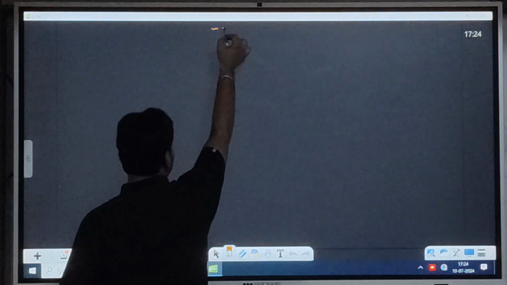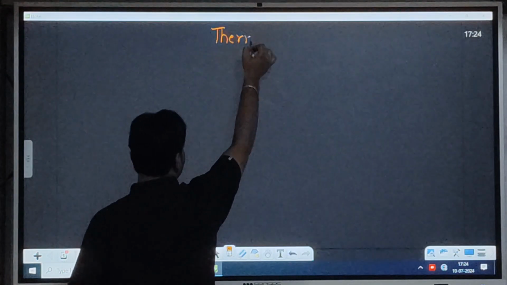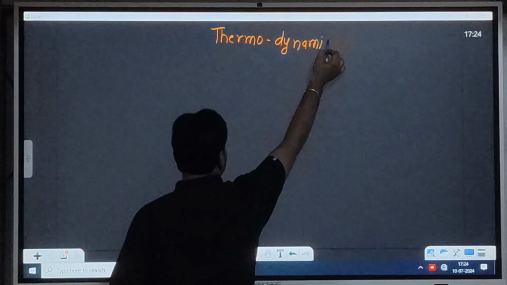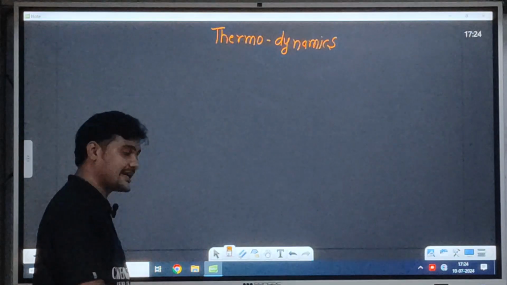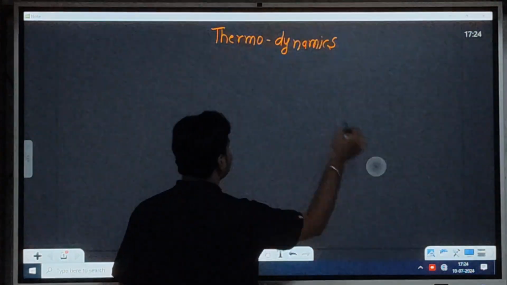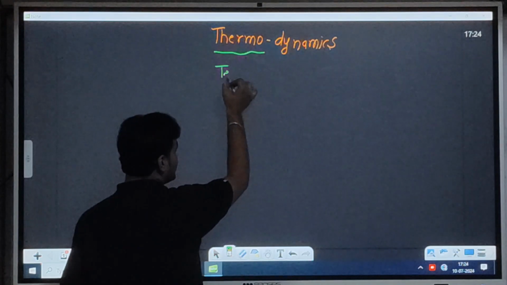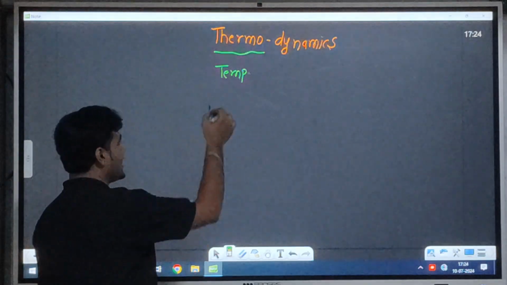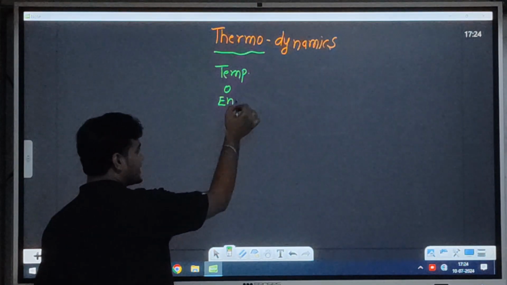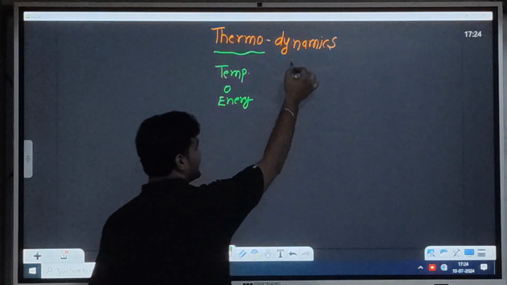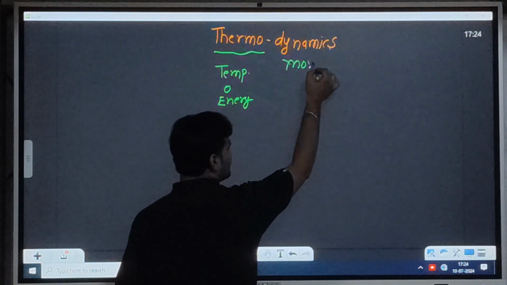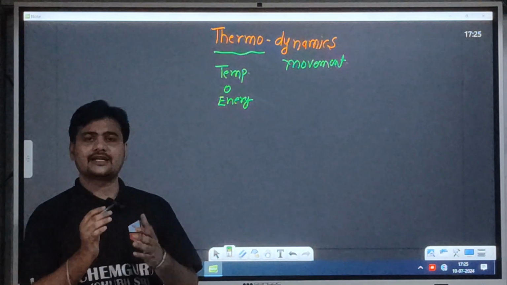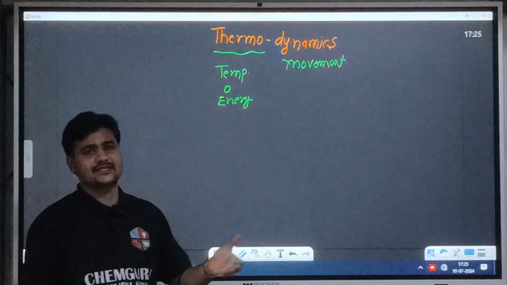First of all, thermodynamics is our chapter, thermo and dynamics. The name itself gives its explanation. Thermo means temperature, and temperature, as we know, is one kind of energy. So energy or temperature we can say. And dynamics means movement. So in this chapter particularly we discuss the energy transformed from one phase to another.